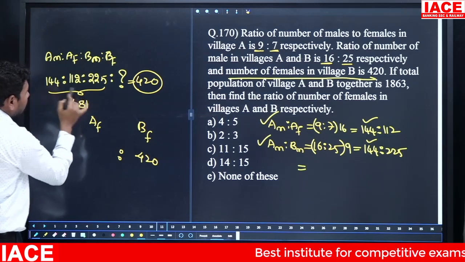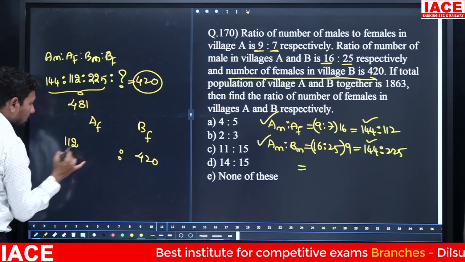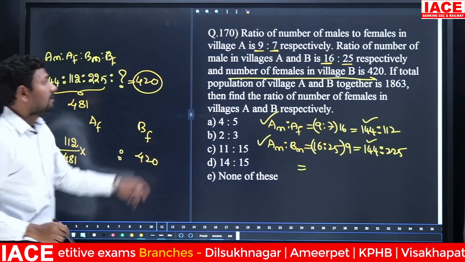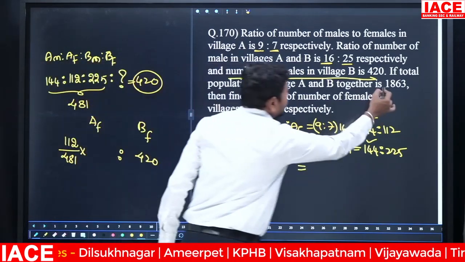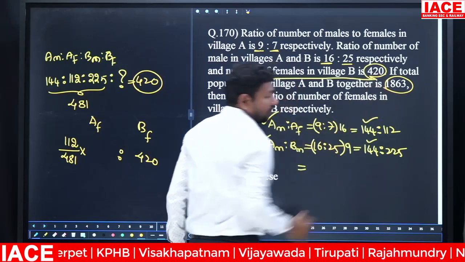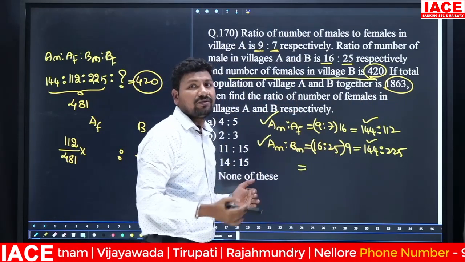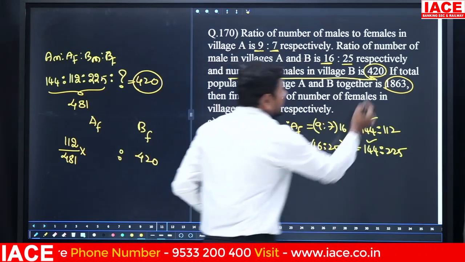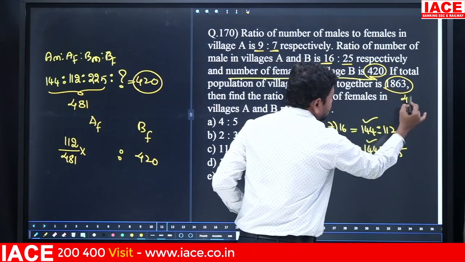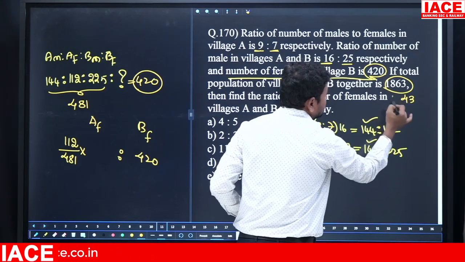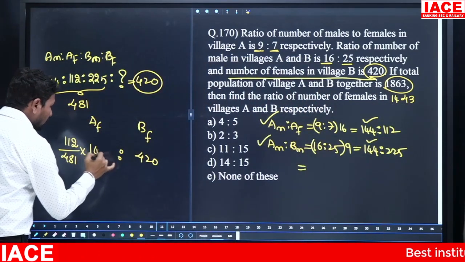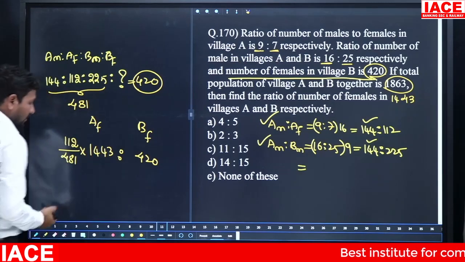Village A females is how many parts? 112 parts out of 481 parts. The 420 B females will be removed. The remaining values are A males, A females, B males. Then 63 minus 23 is 43, 18 minus 4 is equal to 14, giving 1443. And cancel the measurements.